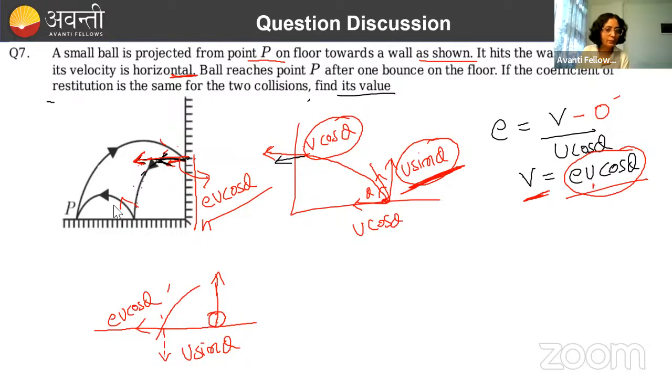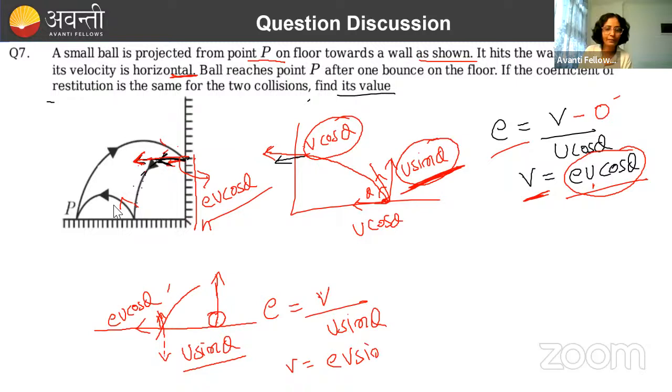And what will become its velocity in the y direction after collision? So just before collision, velocity in y direction is u sine theta. Just after collision, its velocity will become upward. Initially, it was downward. It will become upward, but how much? So again, we will use this coefficient of restitution E equal to velocity of separation. So V लिख लो, velocity of approach, magnitude मैं बस लिख रही हूँ, U sin theta. So V again will become how much? EU sin theta.